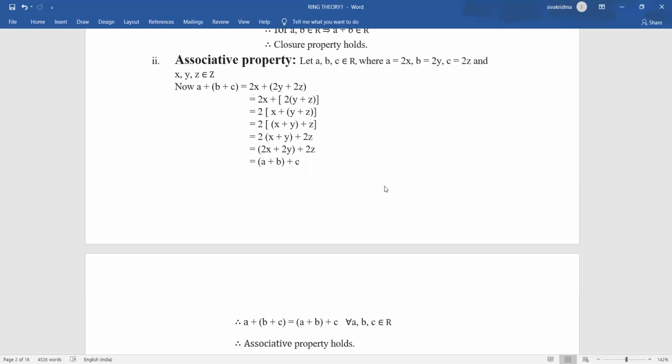After that I am multiplying with 2, we get 2 into x plus y, plus 2z. Once again, if we multiply 2 with these two terms, we get 2x plus 2y plus 2z. So 2x is nothing but a, 2y is nothing but b, and 2z is nothing but c. So I considered a plus of b plus c, and I have proved a plus b plus c. So this is the associative property with respect to addition.